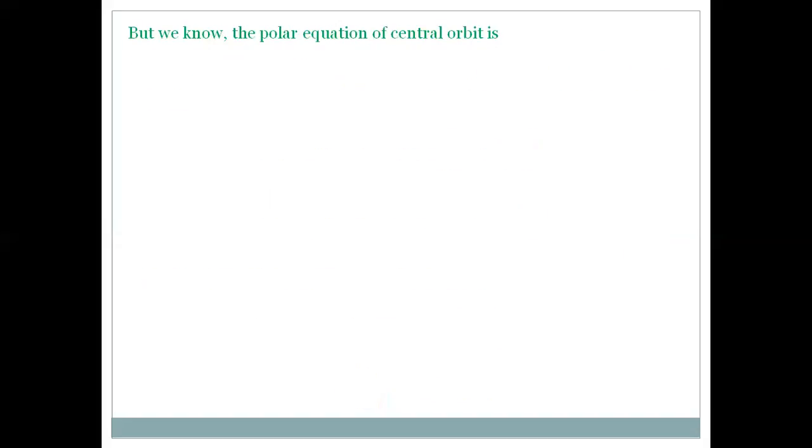We know the polar equation of the central orbit, that is the equation of motion under a central force, is d square u by d theta square plus u is equal to P by h square u square, where u is equal to 1 by r, that is the reciprocal of the radius vector, and P is the force per unit mass. So what is P?